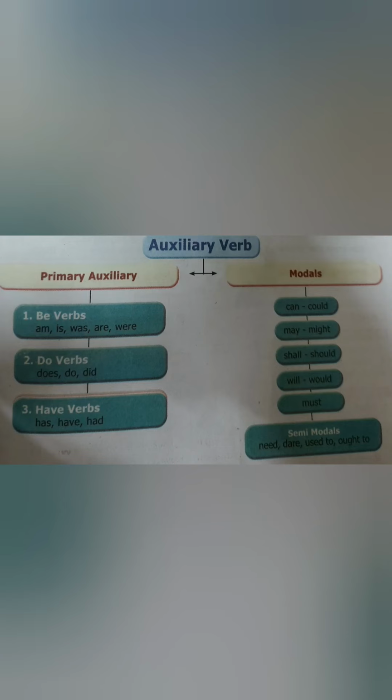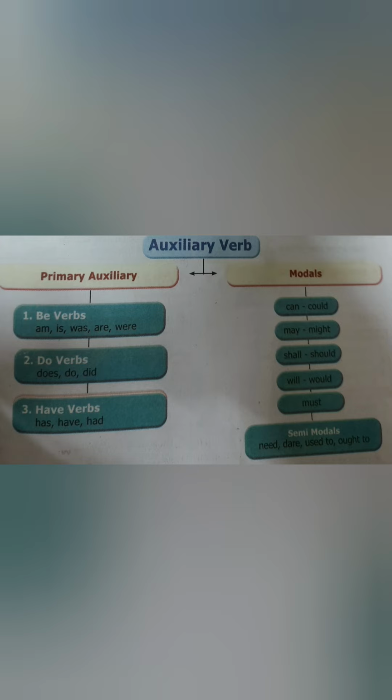Primary auxiliary means all your be form verbs, do form verbs, and have form verbs. You have learned all these in your lower standard, so just recall it. Be form verbs are am, is, are, was, and were. Do form verbs are does, do, did. Have form verbs are has, have, had. They are called primary auxiliaries.